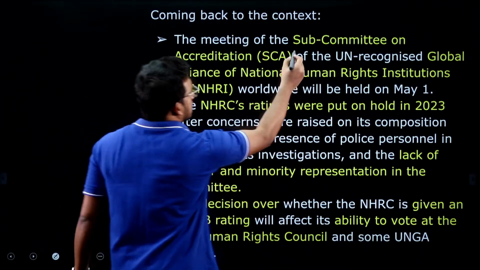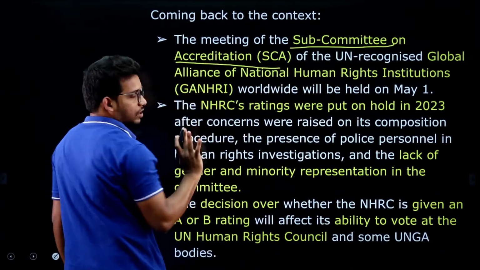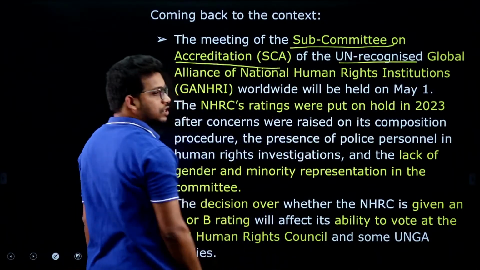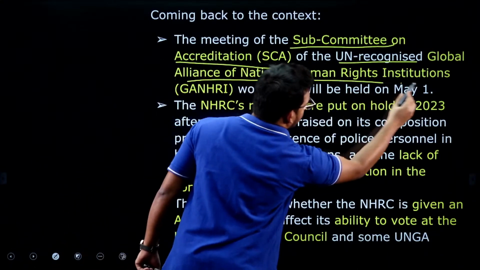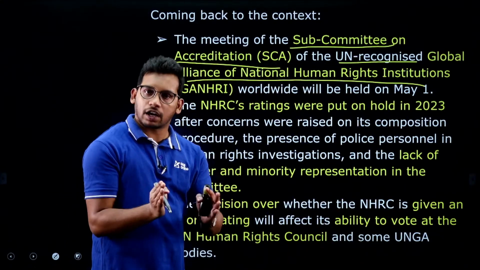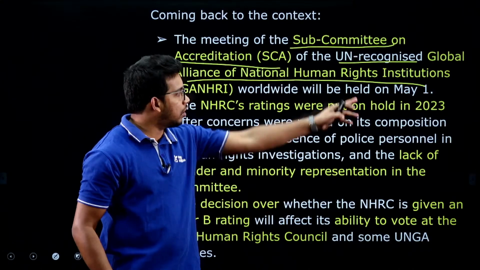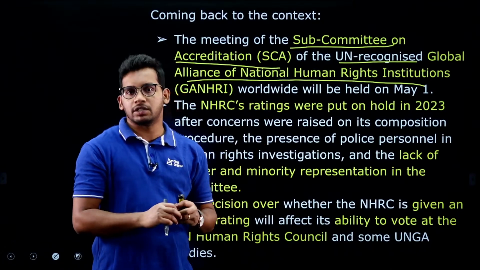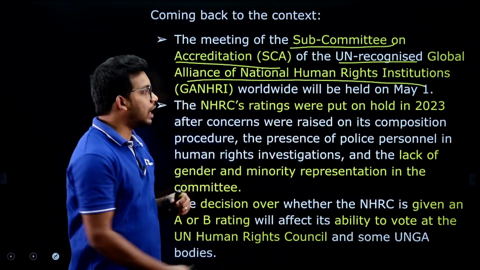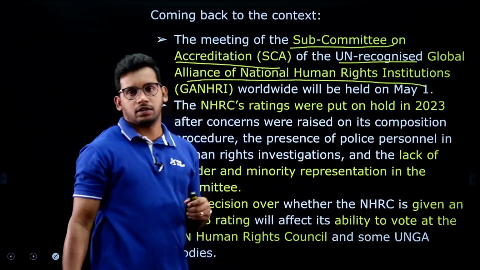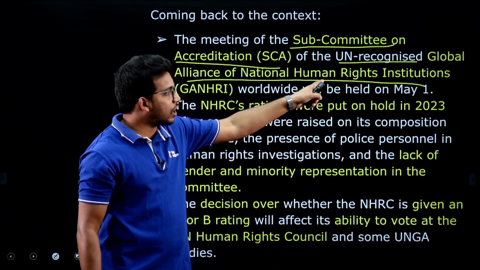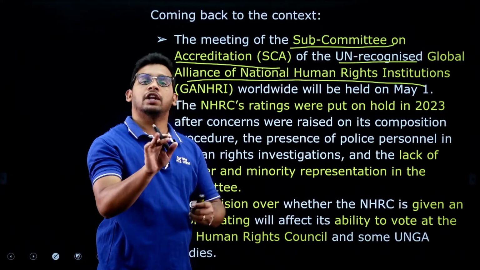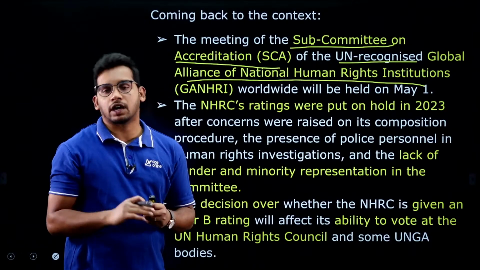So, there is a subcommittee on accreditation. This is a subcommittee under the United Nations recognized Global Alliance of National Human Rights Institutions. So, there is an organization which is a coalition of all the human rights commissions across the world, different nations. It is a coalition of all the governments' National Human Rights Commissions, and this was accredited by the United Nations, right. Under this organization we have a subcommittee on accreditation which will give ratings for all the National Human Rights Commissions of all the countries, right.